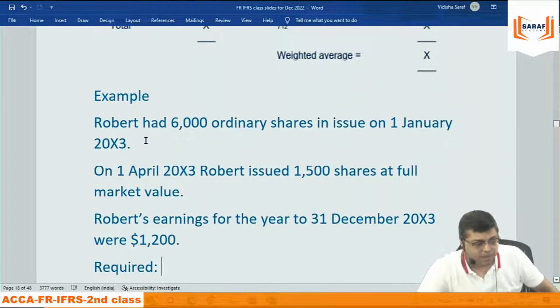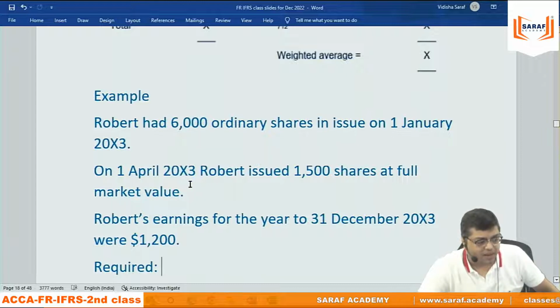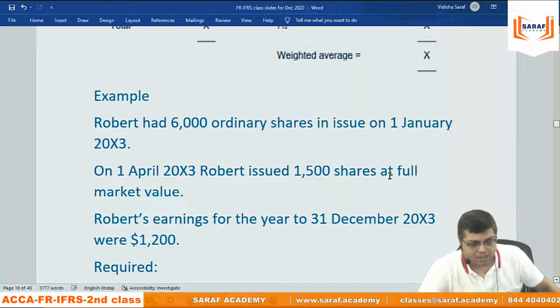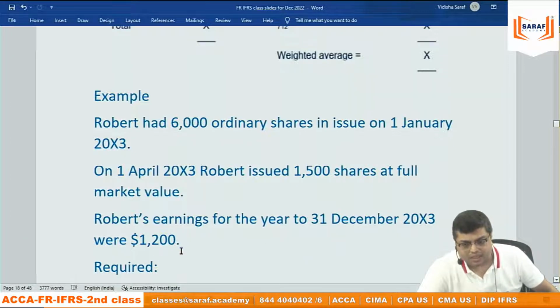One example: R Limited had 6,000 ordinary shares in issue on 1st January 2013. On 1st April 2013, R Limited issued 1,500 shares at full price. No bonus, no rights. Earnings of the company for the year ended 31st December is 1,200. So we need to calculate earnings per share.